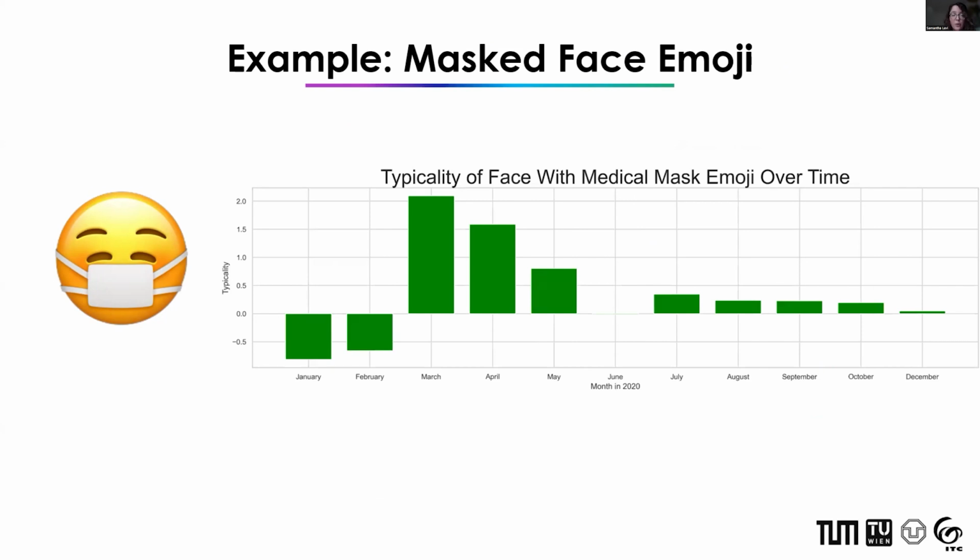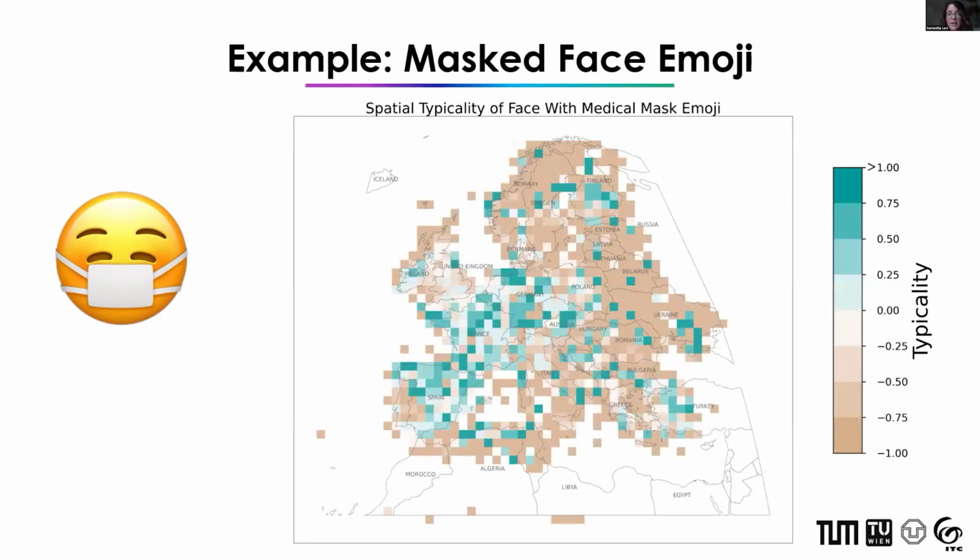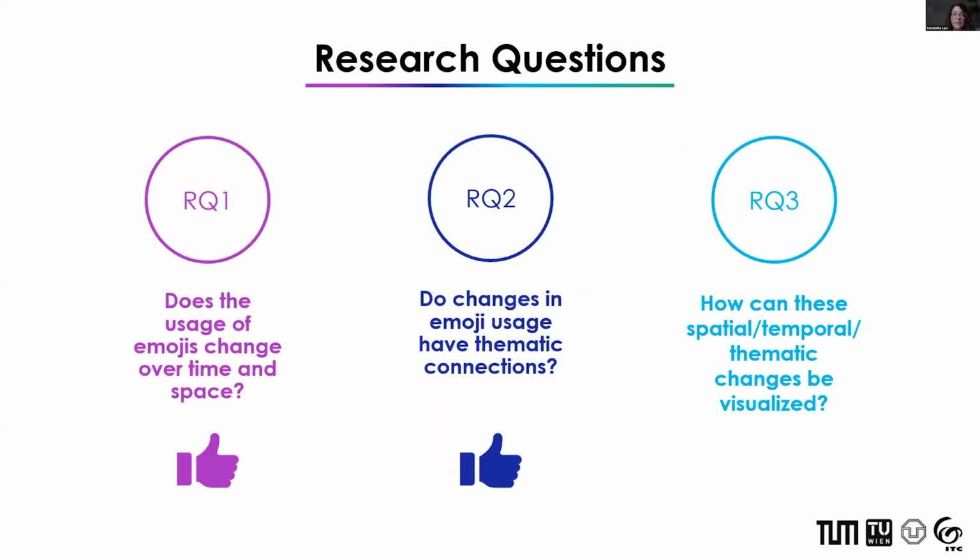Which helps to inform us when we look at the temporal typicality, for example. Not only are these 3 months times where this emoji is very typical, but also times where many of these COVID-related hashtags are typically occurring. And of course, we can apply that also to the spatial typicality maps. So that kind of answers my second research question.